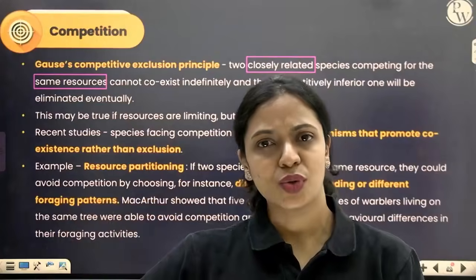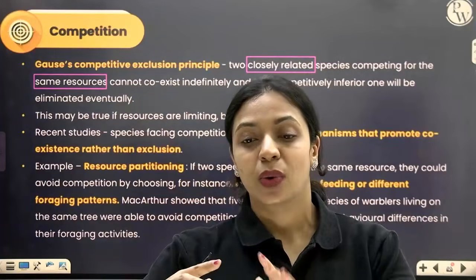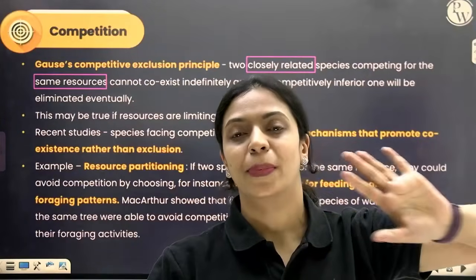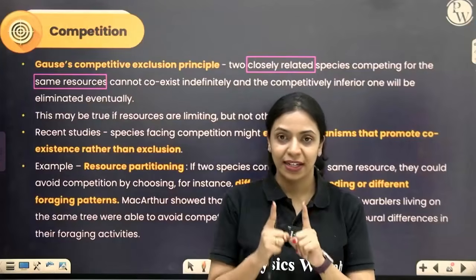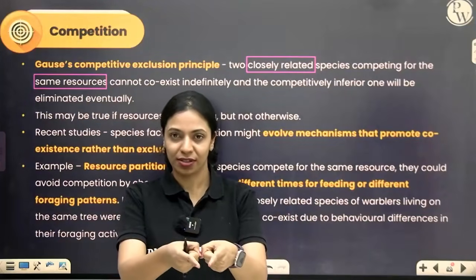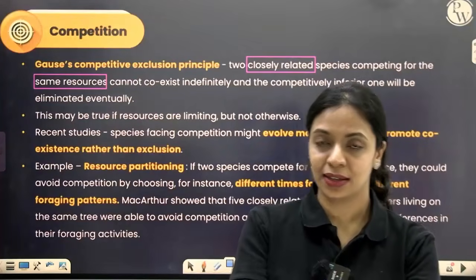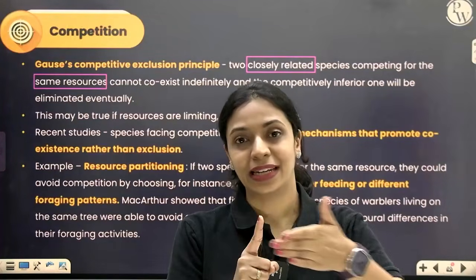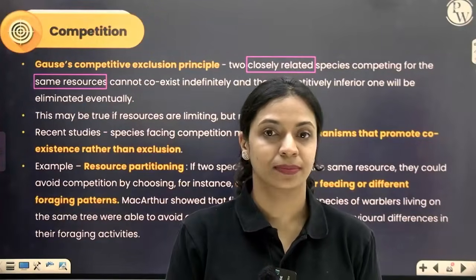Eventually, with time, sooner or later, probably after a couple of years, the competitively superior one will eliminate the competitively inferior one. When two closely related species are competing for the same resource, they cannot coexist indefinitely. The competitively superior one will eliminate or exclude the competitively inferior one.